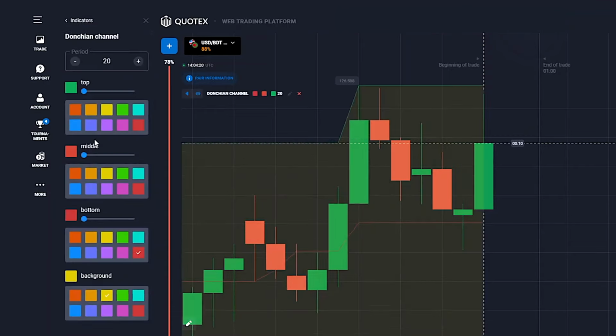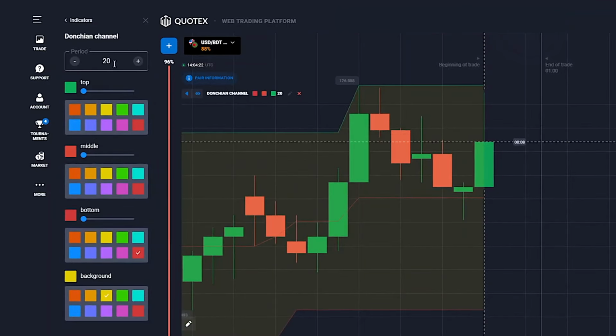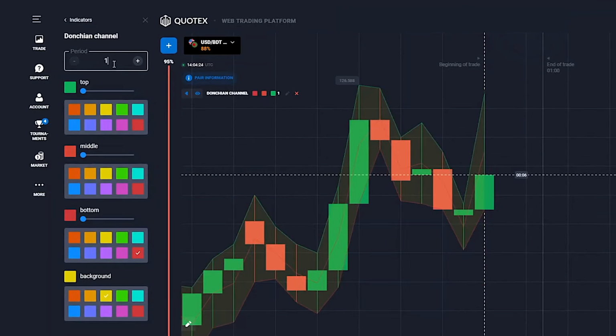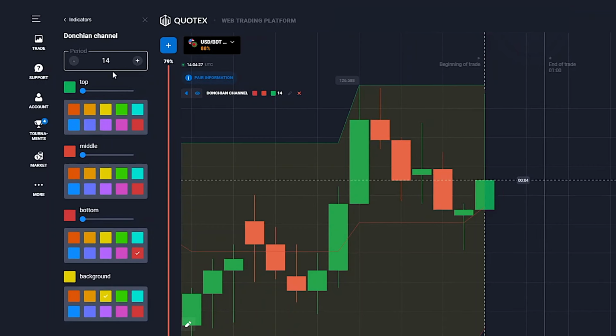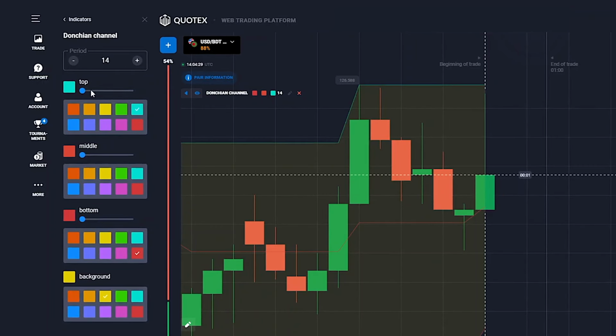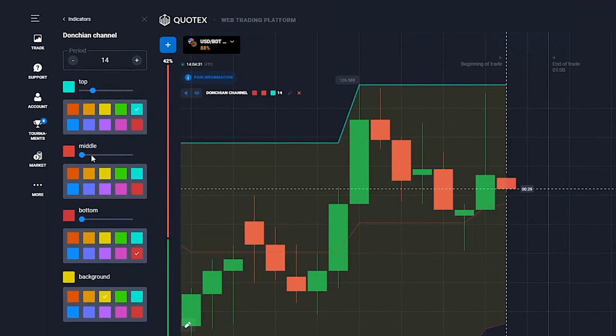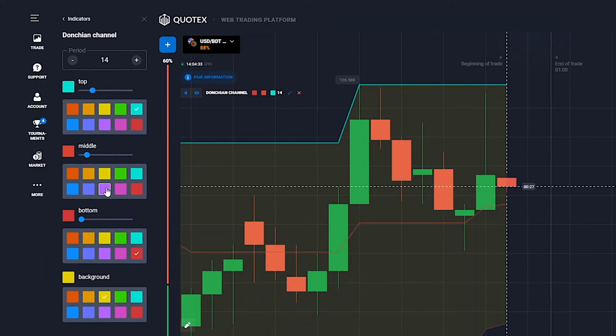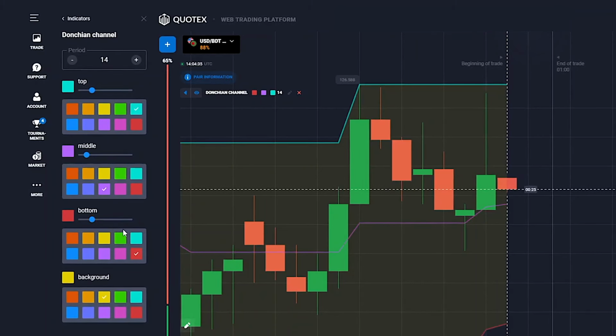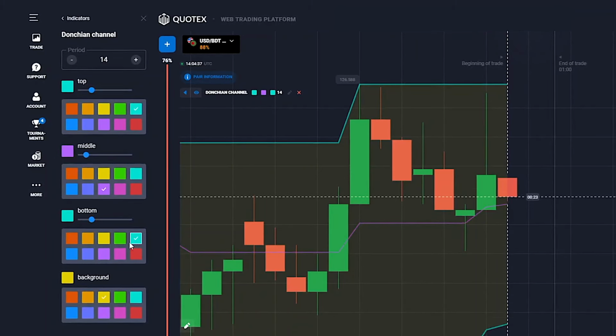For the Donchian channel, you want to set the period to 14. Change the top line to turquoise and increase the number of pixels. Then make the middle line purple and a little brighter. The bottom line will also be turquoise and thicker. Finally, let's set the background to blue.